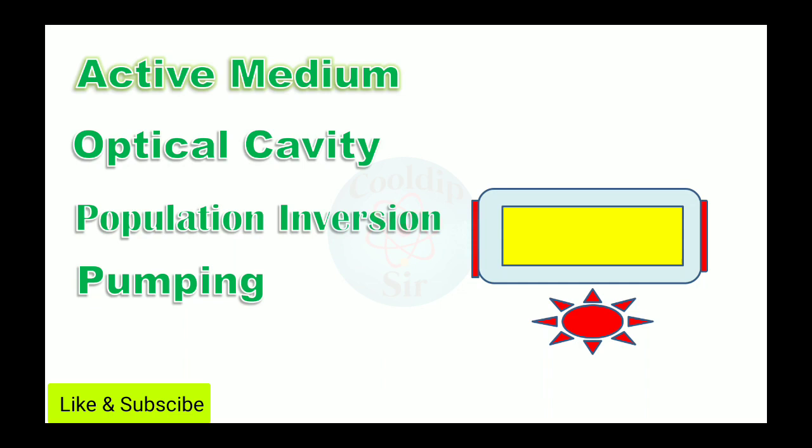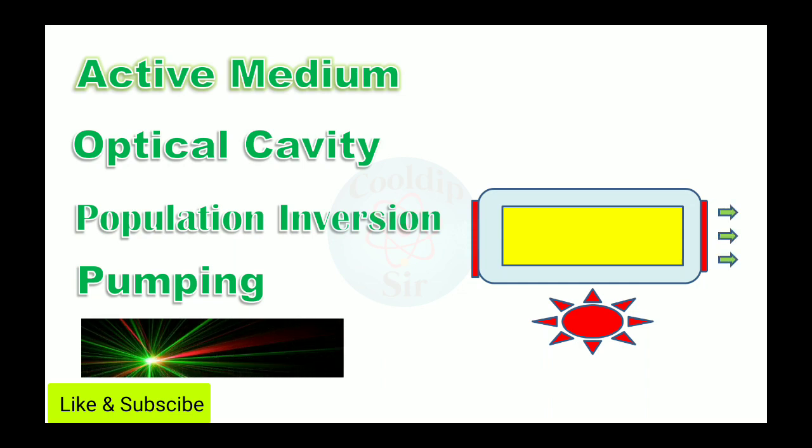The active medium is basically a medium which is actually involved in the emission of the laser. The optical cavity is basically an arrangement which contains that active medium, and it helps the active medium in the production of the laser and amplification also. The third term is population inversion. It is a state without which the laser cannot be produced, and the fourth one is pumping. In order to get the population inversion state, we have to supply external energy to the medium. That process is known as pumping.